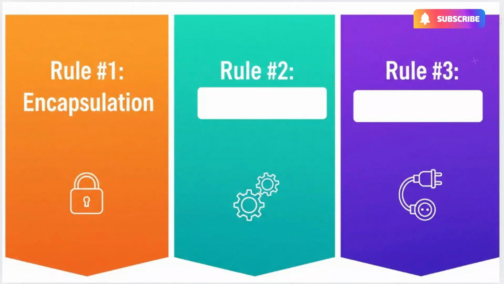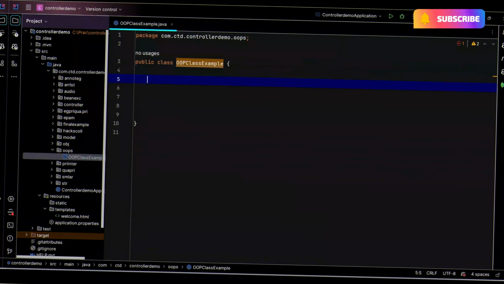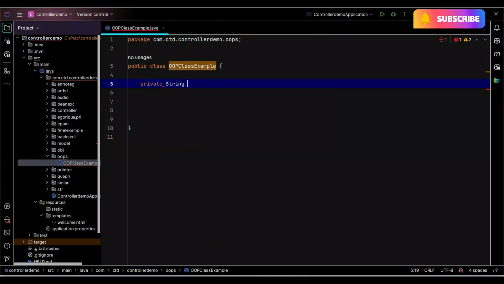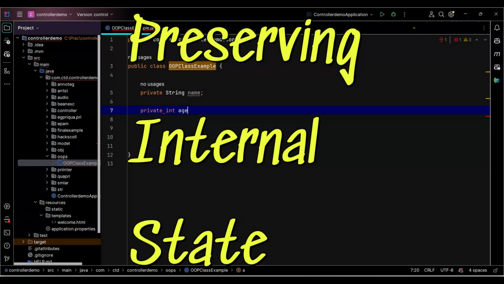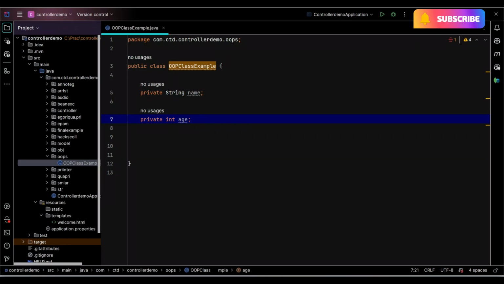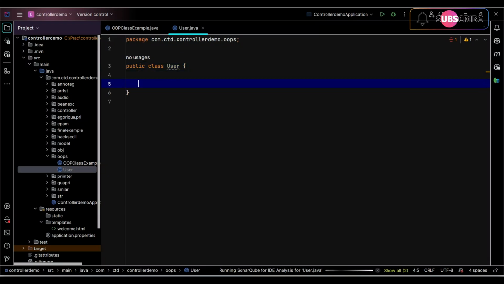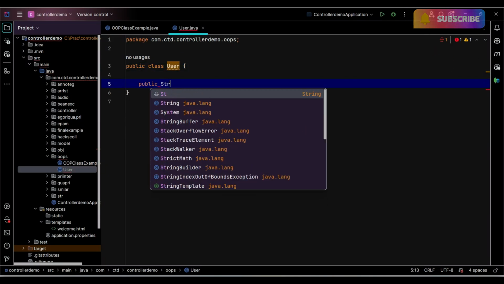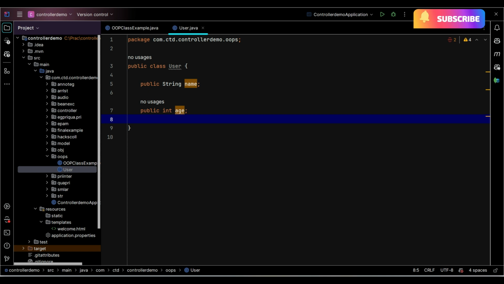Let us check the first rule, that is encapsulation, done in the right way. Encapsulation is not just about writing private variables, it is about controlling access and also preserving the internal state. Look at this, we have a very bad way to write it. We have a public class User with a public username and age. These are accessible, exposing the internal state directly, so anyone can change it without checking the logic.